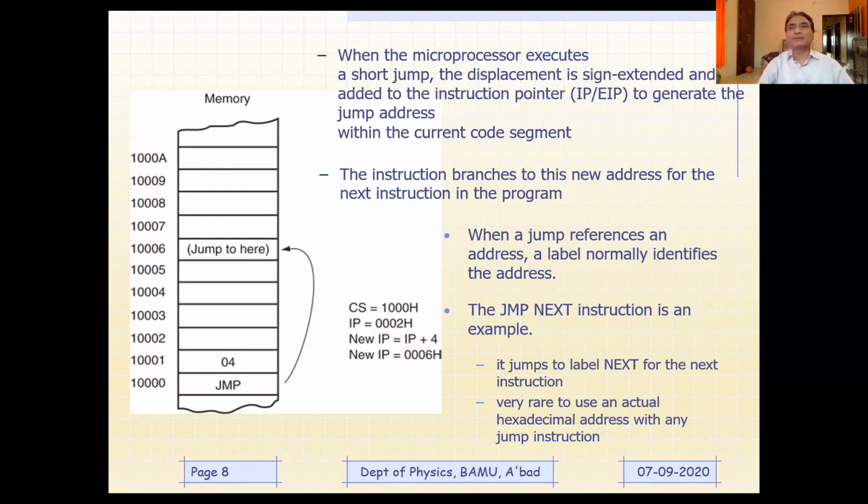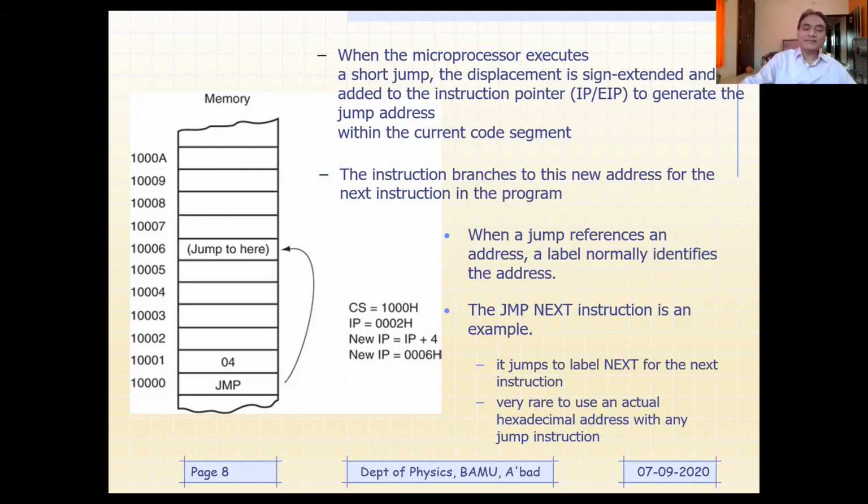Whenever you are doing an experiment, you have to follow some procedure for execution. During that procedure, before pressing the execution key, you have to enter the starting address of your program. What does that indicate? That indicates that you are taking your microprocessor control to the memory location from which the program has been stored.